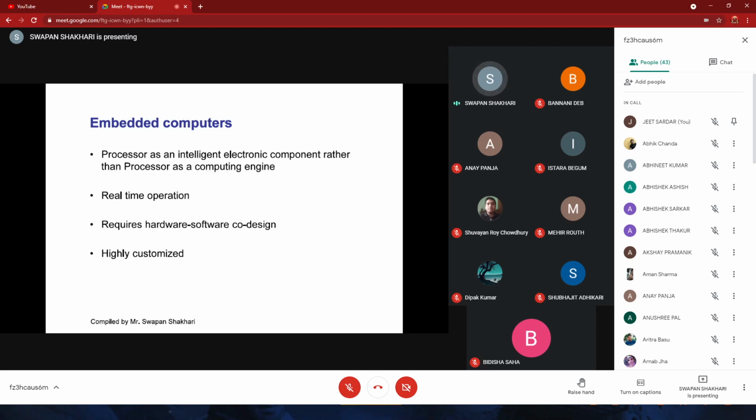We can ourselves also design some embedded computers. In embedded computers, we are not implementing a whole general purpose computing system. Instead, to perform some specific task, we are developing a system. For example, heartbeat sensing: only for that purpose, we can use a system. It will be highly customized to do some specific task repeatedly.